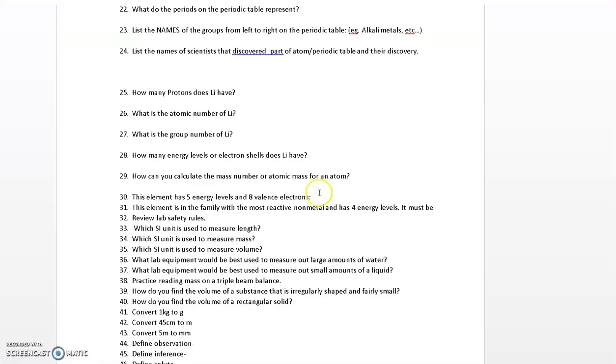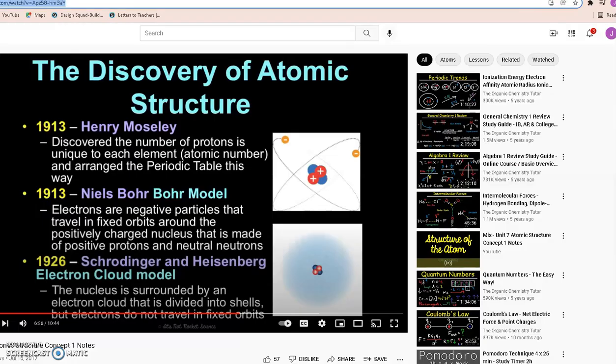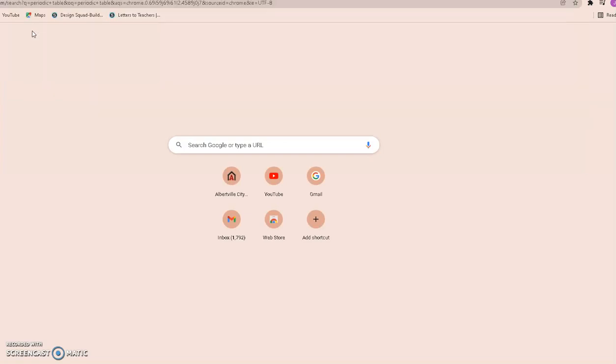Okay, so let's go back to the questions. How many protons does lithium have? So let's go to a picture of our periodic table. I think I deleted my periodic table picture, so I'll pull one up real quick.